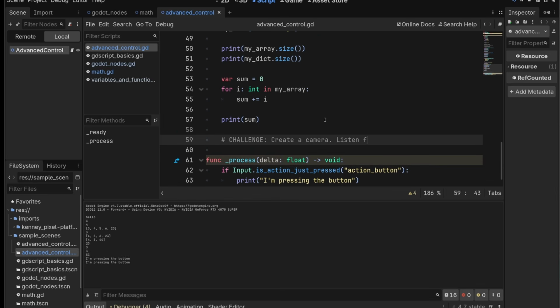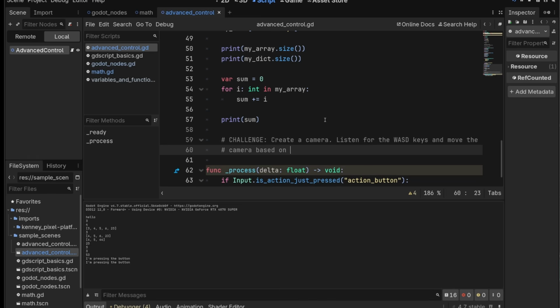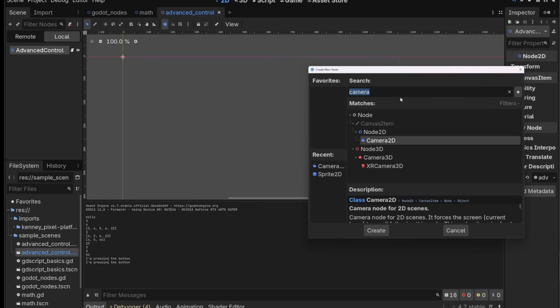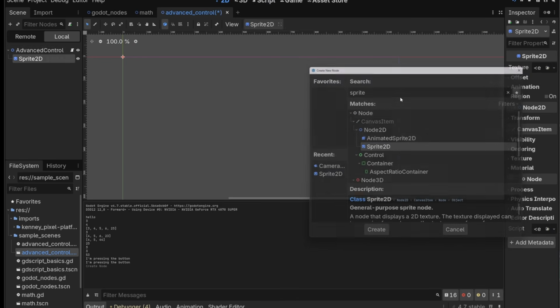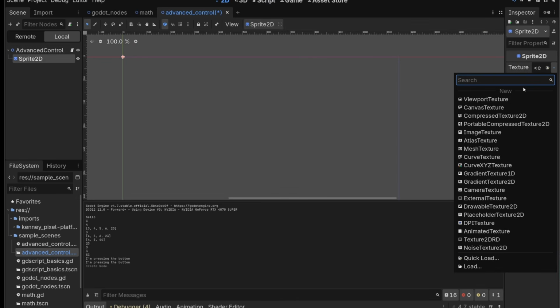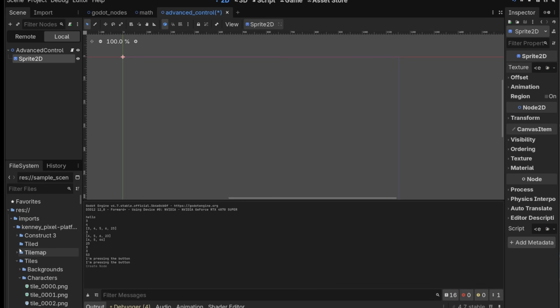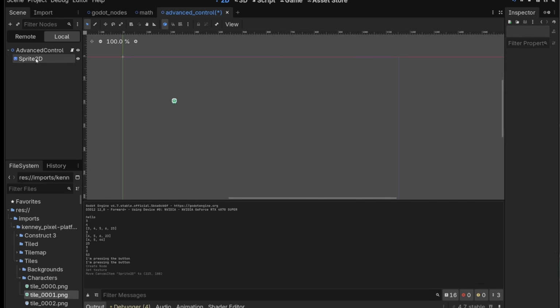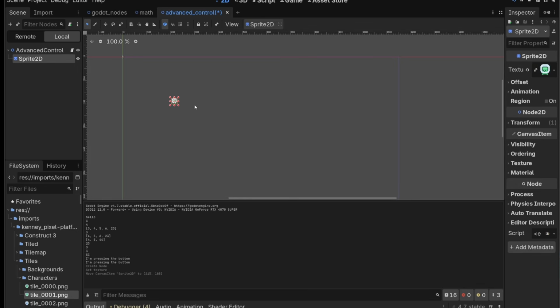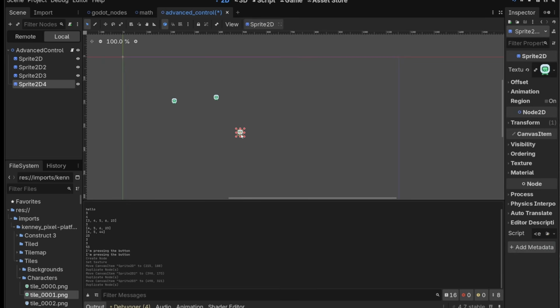And here's the challenge. Create a camera, listen for the WASD keys and move the camera based on them times some constant speed and delta. Now, you're going to need to use most of the things we've learned so far to do this. And there's one thing I'm going to do before that. I'm going to add some quick sprites to the scene so that it's clear that the camera's moving. Otherwise, you won't see anything. So I'm just going to drop in some characters. This guy. In the tree, you can mouse over something and press Ctrl+D to duplicate it. So I'm just going to make a couple little aliens so we can see the camera move.